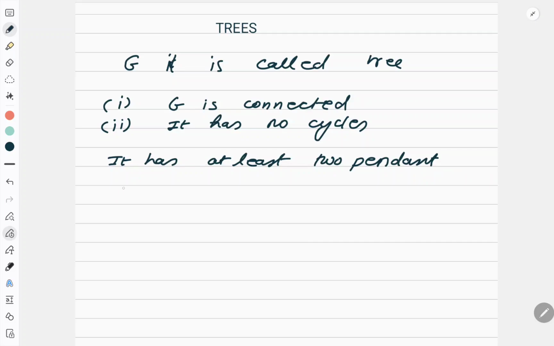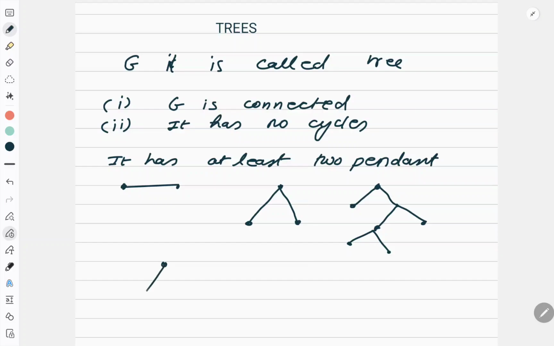For example, this is a tree. I have two vertices and one edge. It is a tree. Now this is also a tree because it is a connected graph and it has no cycles. This is also a tree. This is also a tree. Correct. Now which are not trees?